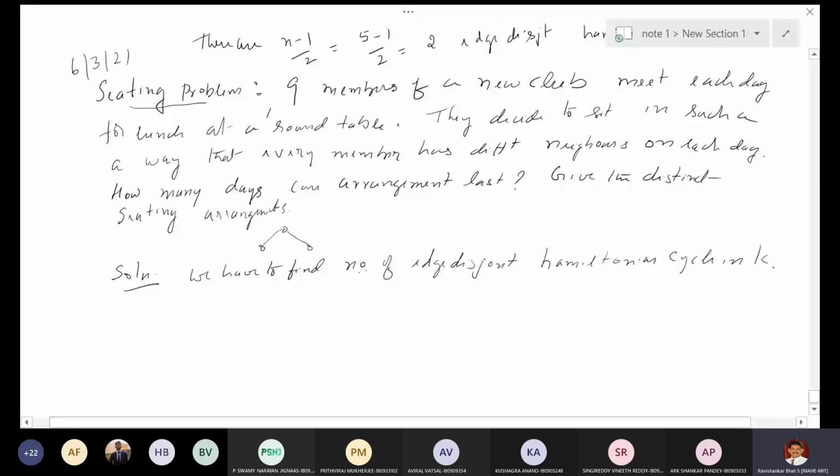Why K9? Because there are 9 members, that is a complete graph. I think from the theorem we have the answer, right? The answer is direct.